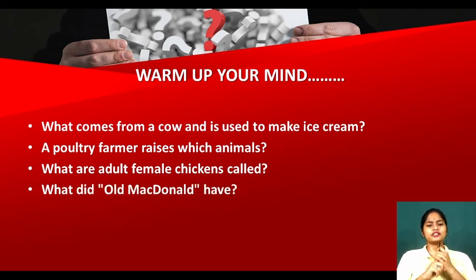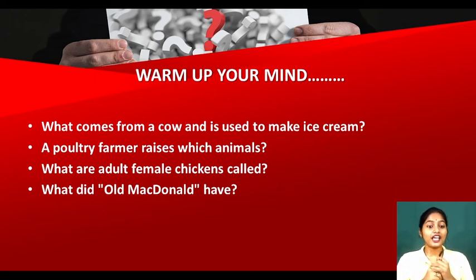Do you remember the very famous rhyme, Old MacDonald? Old MacDonald had a farm, E-I-E-I-O. So here Old MacDonald is having a farm. So here what did Old MacDonald have? Farm. And what is the next line of this rhyme? Old MacDonald had a farm, E-I-E-I-O.